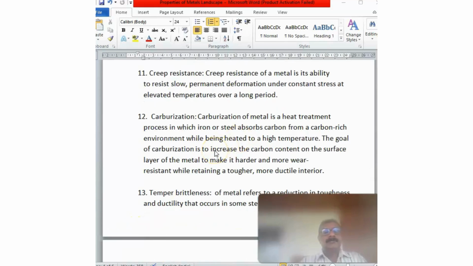Creep resistance is a property of steel. It is a very important property where high temperature vessels and pipings are erected. What is it? The creep resistance of metal is the ability to resist slow permanent deformation under constant stress at elevated temperature over a long period of time. There are two factors. First one is constant stress.